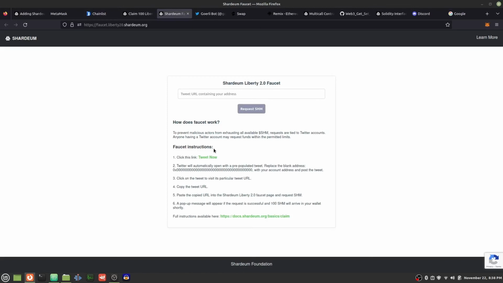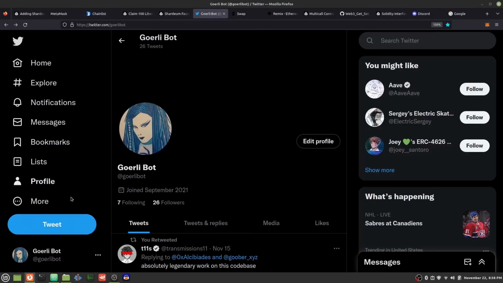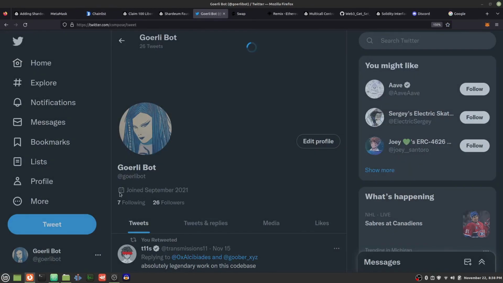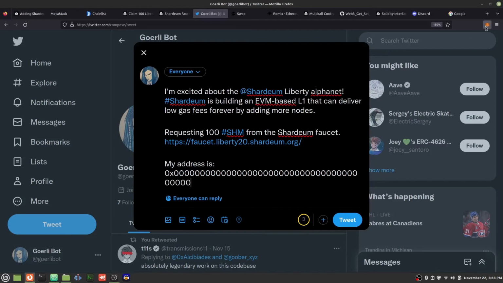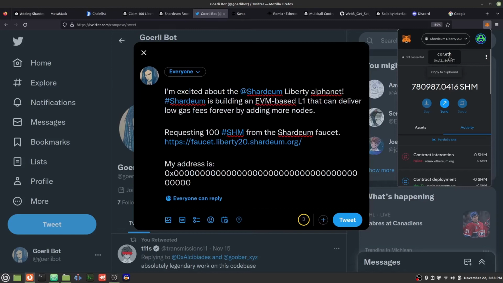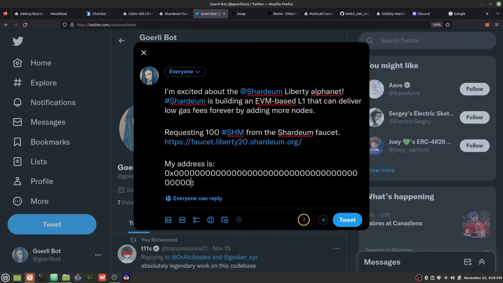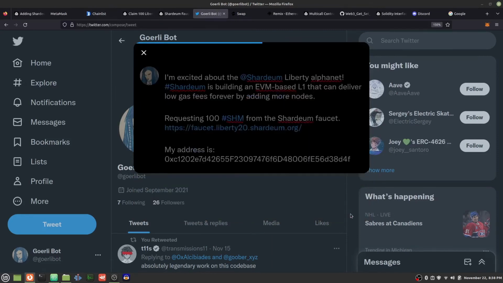To use this, we have to make a tweet. I've copied the tweet to my clipboard, and now all I need to do is paste in that tweet. It'll have a null out address by default. I just copy and paste my address in so that the faucet can know where to send the tokens. I make the tweet.